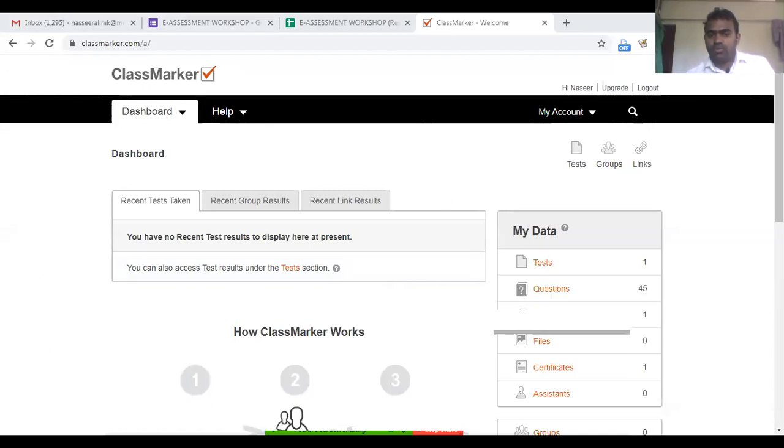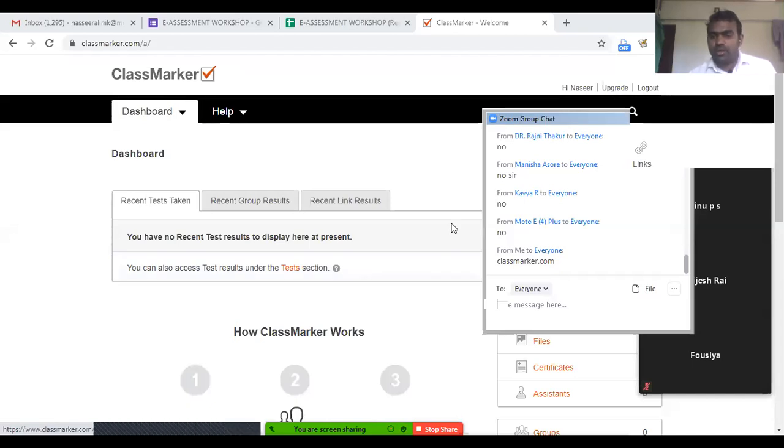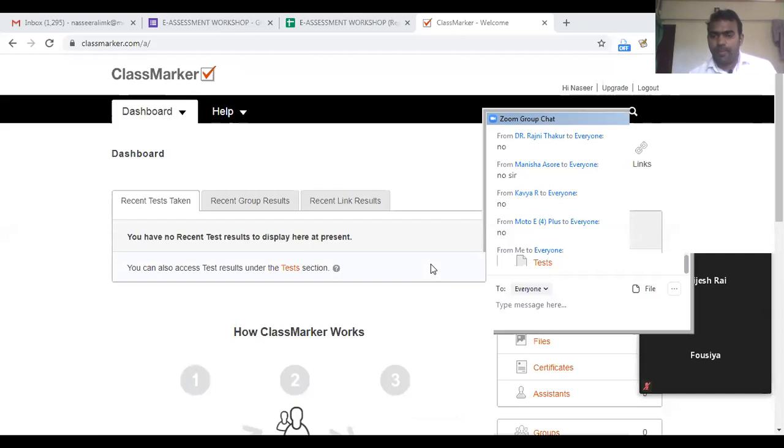If you use it on mobile, some features may not be available. It is the reality in all tools, not only ClassMarker, whether it is Google Classroom or Google Forms. So please browse classmarker.com.